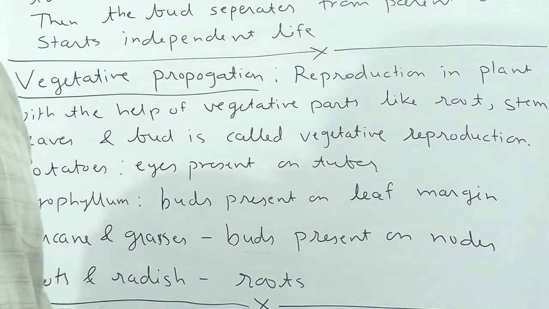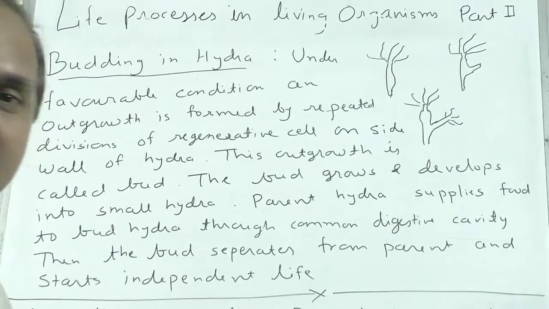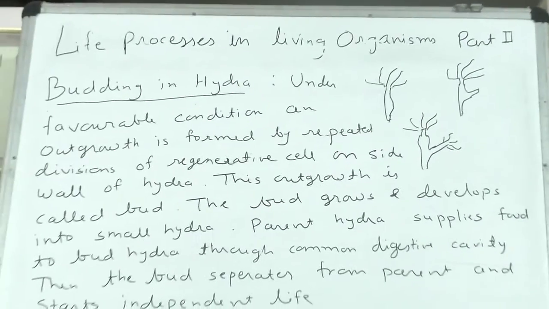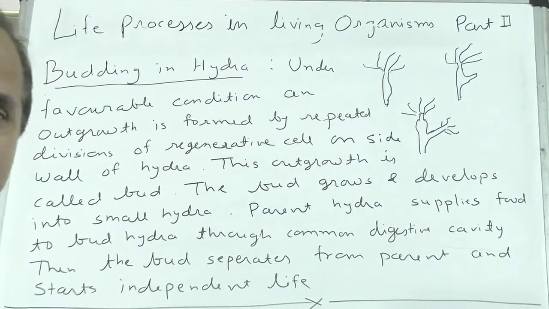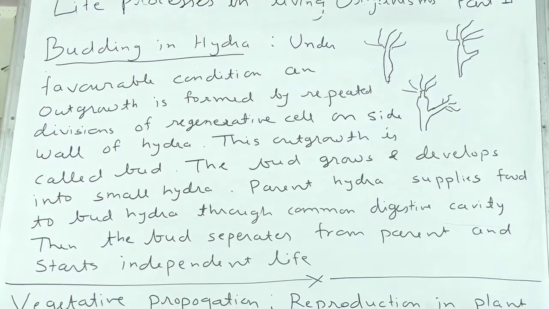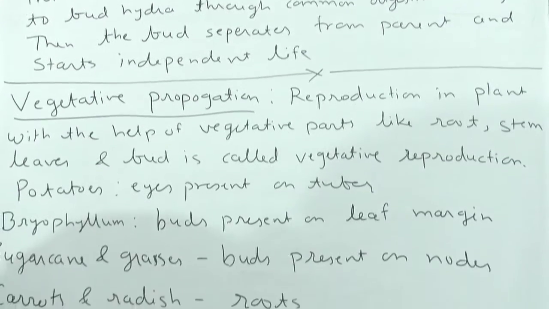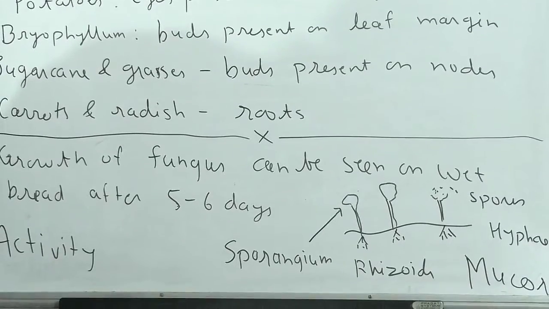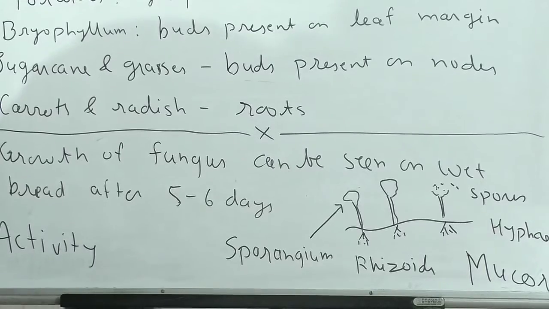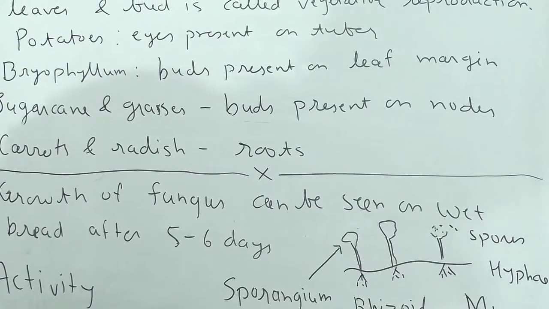Carrots and radish grow from roots. That way you can develop your agriculture. The plantation is done by vegetative parts, but the process of reproduction is natural only. Planting is artificial, but the growth and reproduction are natural.